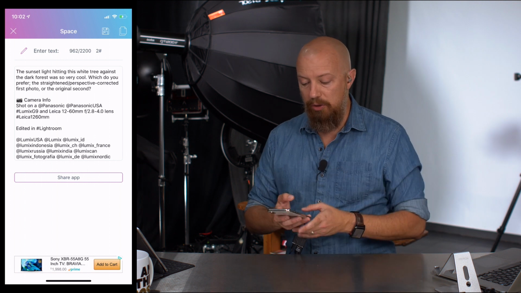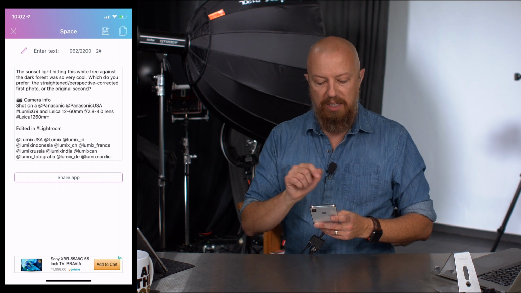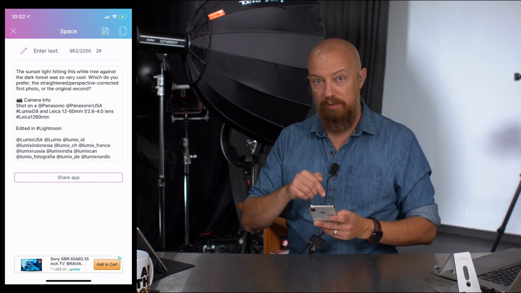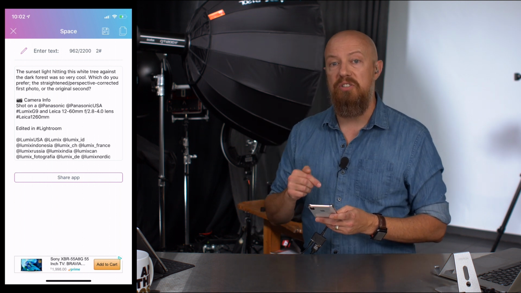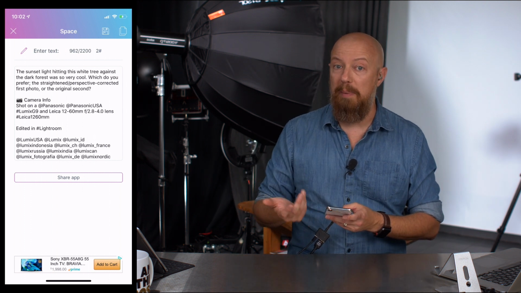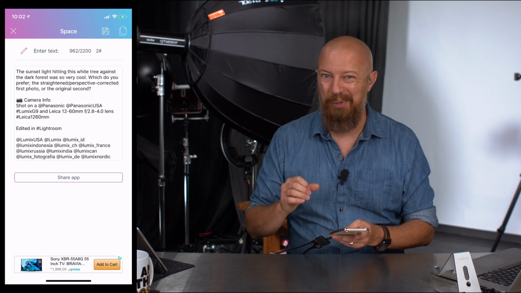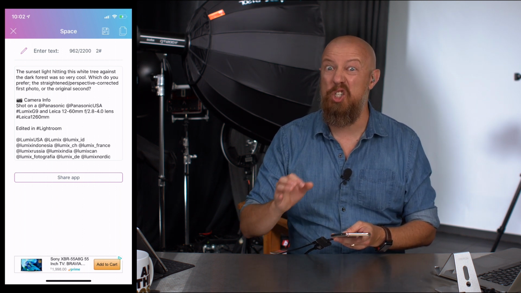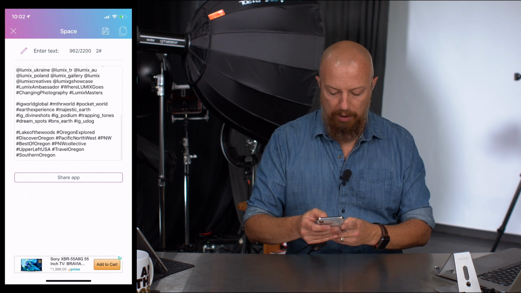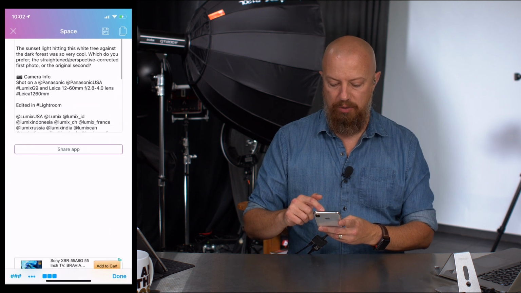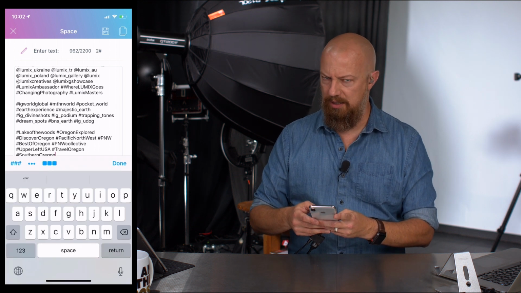Super awesome. It has another cool feature where up at the top here, I wish I could highlight it, but you can see up at the top it says enter text, 962 out of 2200, so that's 962 characters out of the 2200 max. And to the right of that, it says 2 and a hash. That's 2 hashtags being used. So this allows me to see how many hashtags are being used so I don't go over the limit. Because if you go over the limit on Instagram, sometimes it'll just refuse to post, but sometimes it'll post and not include any of your text. Super, super frustrating. So this allows you to avoid that. Anyway, let's just say here I'm working on this post. Okay, clearly that 2 hashtags is wrong because there's a whole bunch of hashtags in here. So let's just pretend that that's working. Space guys, need to fix that.